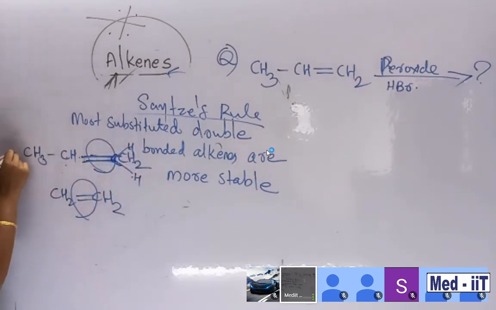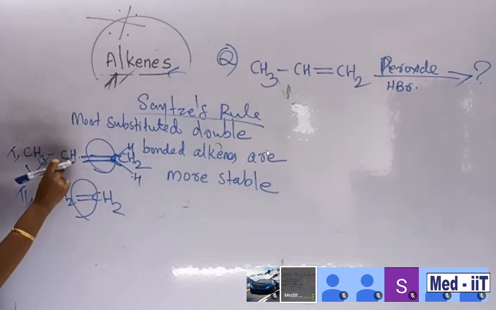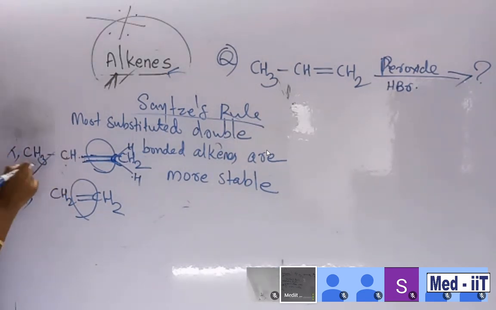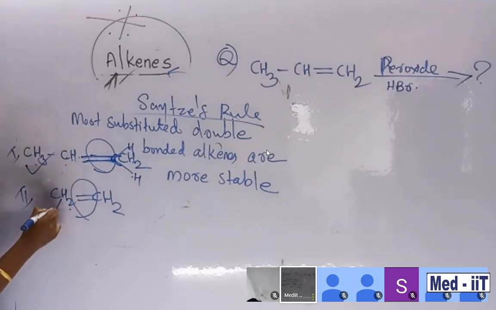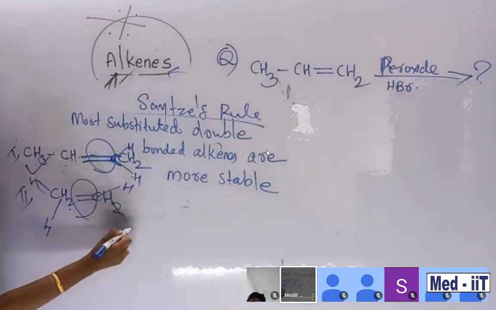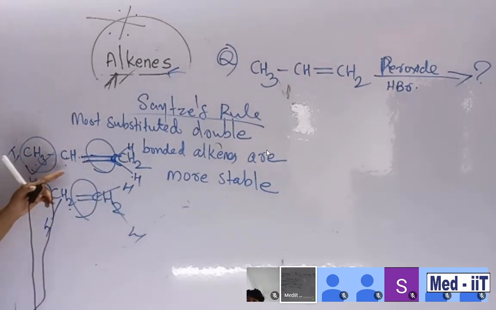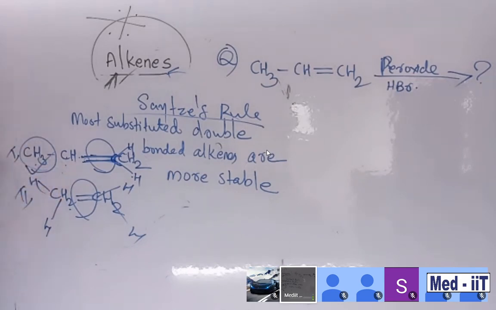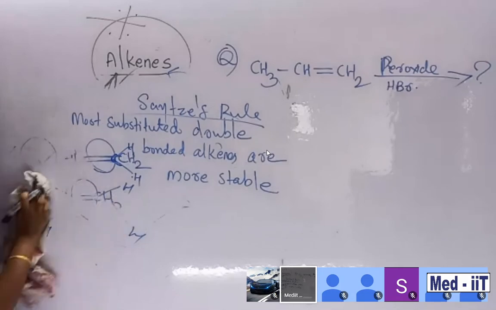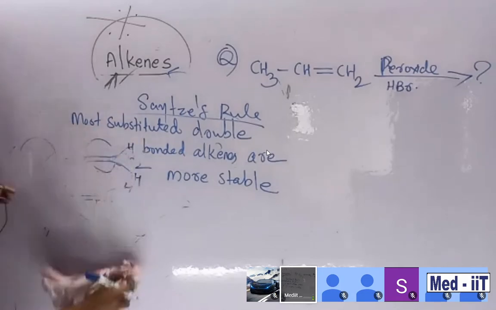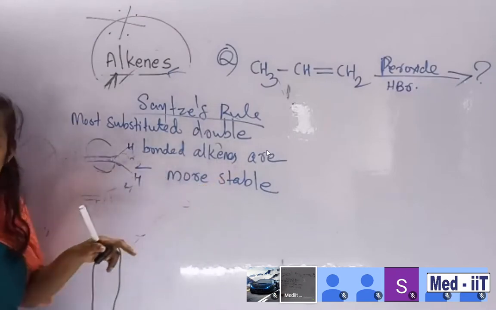So this is one. If we compare 1 and 2, which one is more substituted? This one is more substituted. Why? Here hydrogen is there, and another carbon is substituted as a methyl group. So this is more substituted. But here both ends are substituted by hydrogen only, no new group. Here a methyl group is there. So compare 1 and 2. We can say the most substituted alkene is more stable. So here 1 is more stable than 2. So keep it in mind, most substituted double bonded alkenes are more stable.